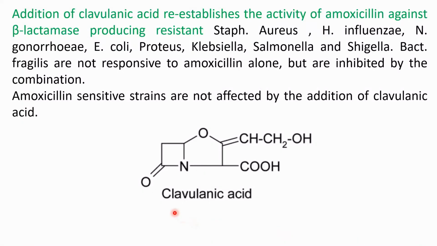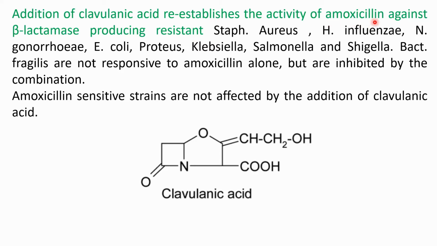Here you can see the structure of clavulanic acid on the screen, and the addition of clavulanic acid will re-establish the activity of amoxicillin against beta-lactamase producing resistant strains. So clavulanic acid is given along with other antibacterial drugs to increase their efficacy.